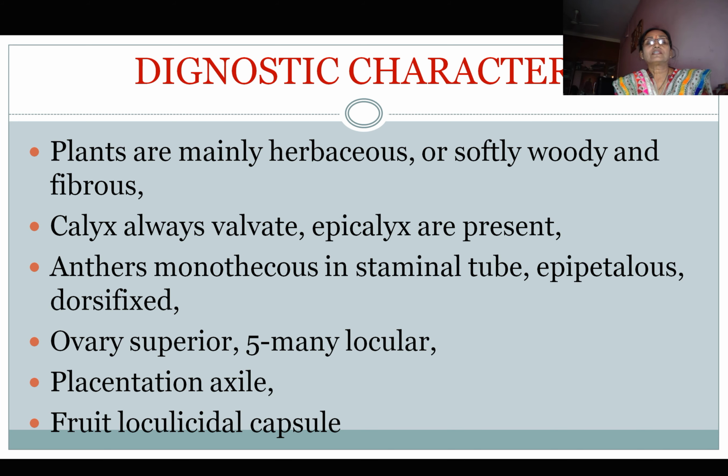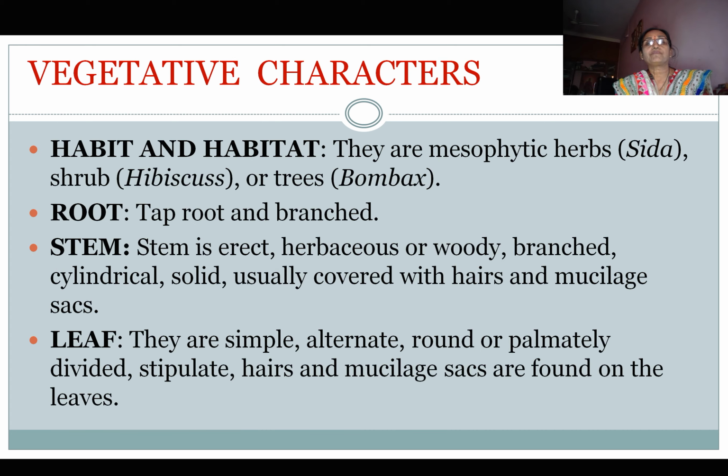Diagnostic characters. Plants are mainly herbaceous or softly woody and fibrous. Calyx always valvate. Epicalyx is present. Presence of epicalyx is the most important and diagnostic characteristic feature of this family. Anthers monothecous. In staminal tube, they are epipetalous, dorsifixed. Ovary superior, 5 to many locular. Placentation is axile. Fruit loculicidal capsule.